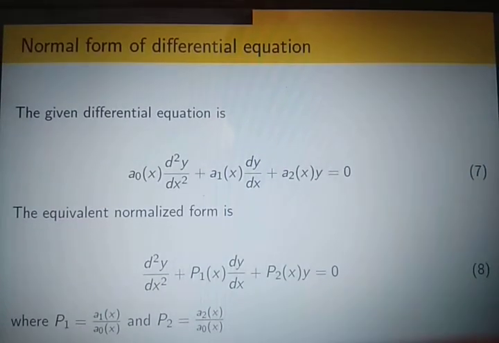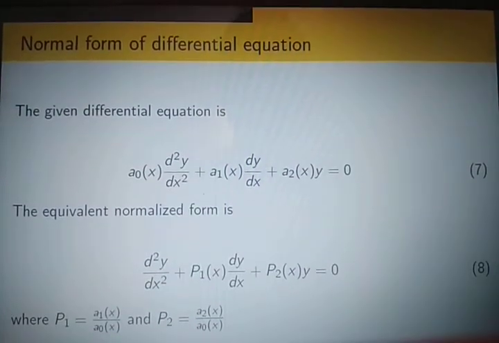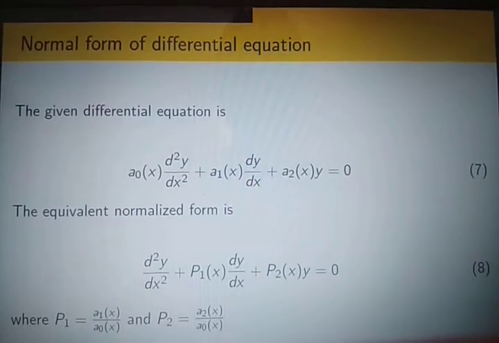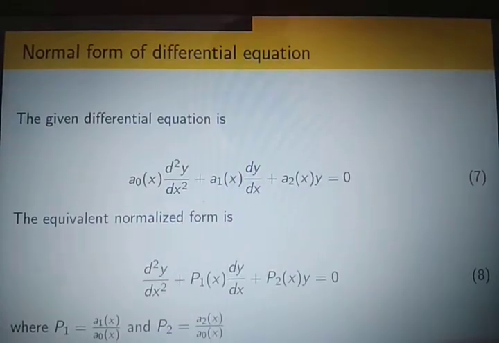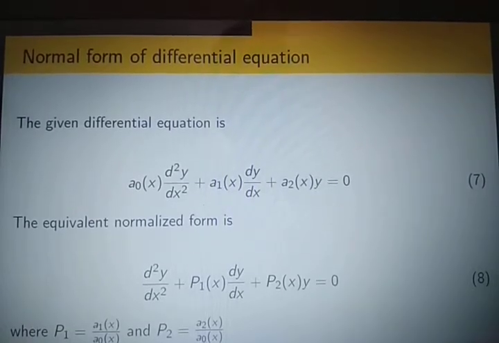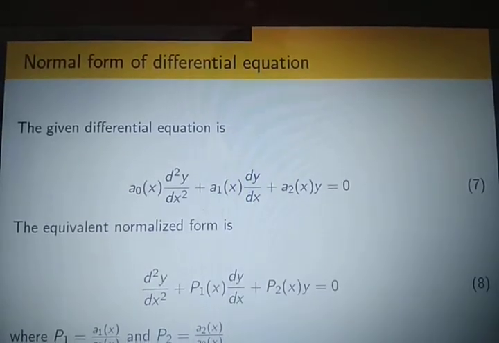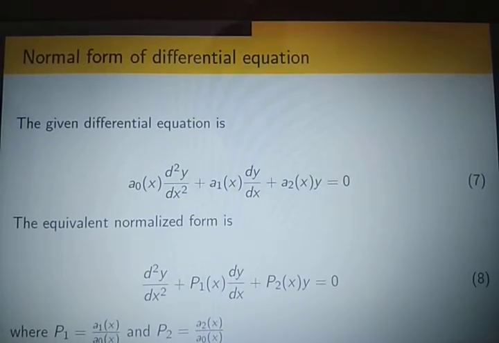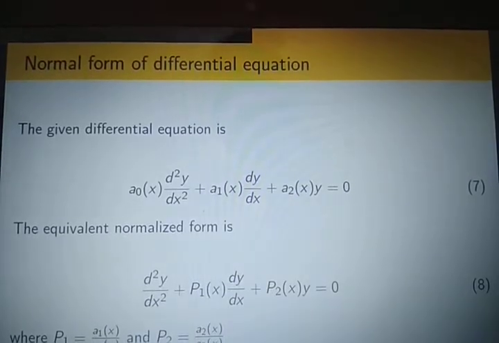And we have known that the differential equation is, in equation 1, a0(x) d²y/dx² plus a1(x) dy/dx plus a2(x) y equals 0. And we must put the differential form into equivalent normalized form to examine whether the differential equation at a point is regular or ordinary or not. That is, the most fundamental one is the equivalent normalized form.